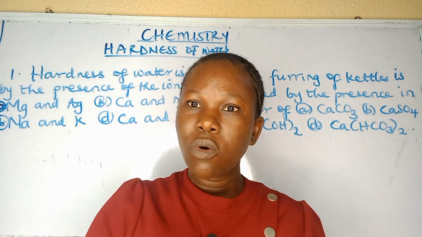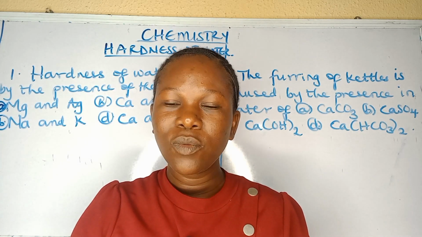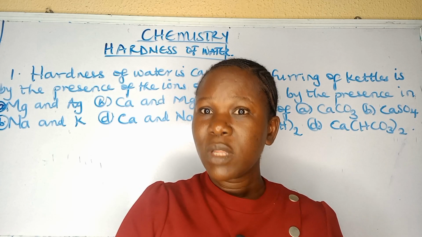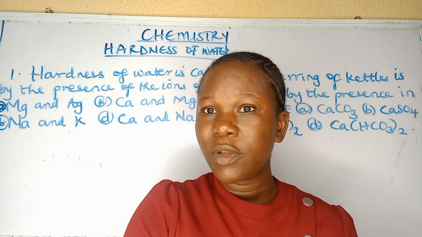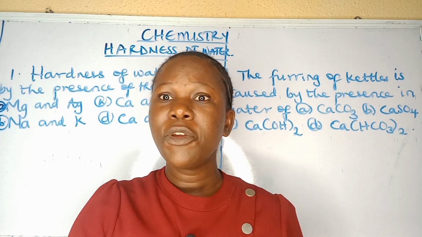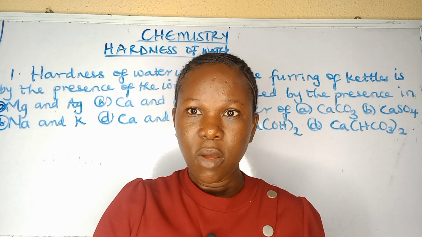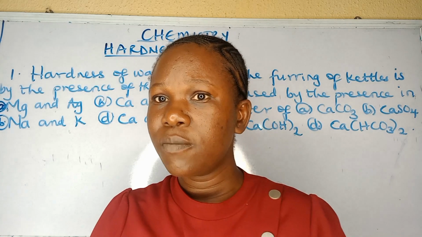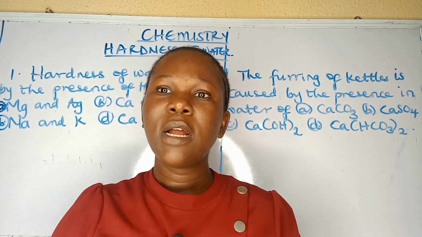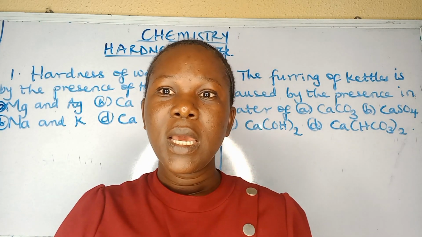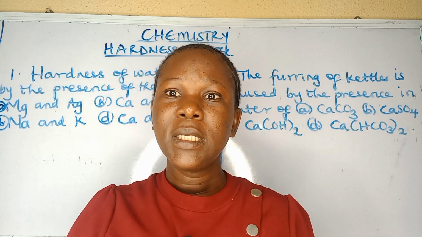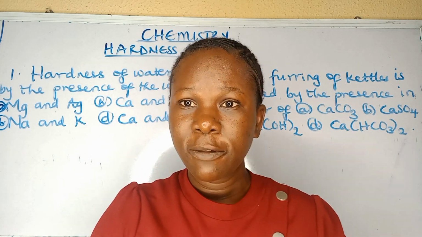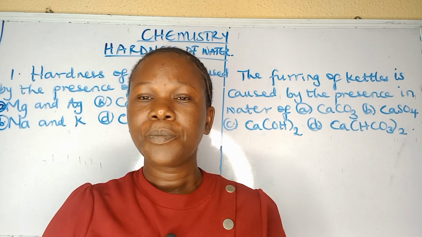But what is a major compound present in this hard water? So we can say that water can be hard or soft. Water that is soft is free of calcium and magnesium compounds or ions. Water that is hard contains calcium and magnesium ions of tetraoxosulphate(VI), chlorides, and hydrogen trioxocarbonate(IV). I'm going to explain in detail.